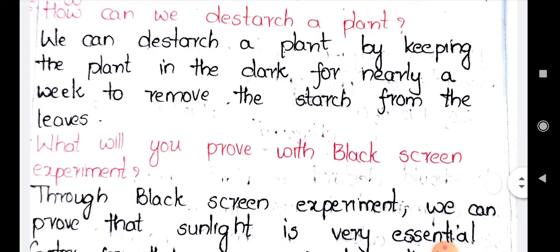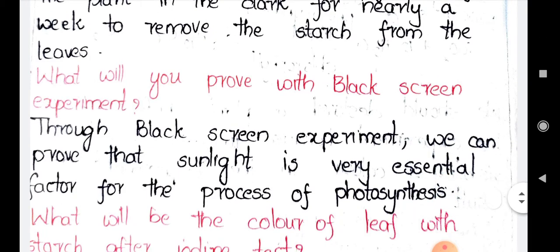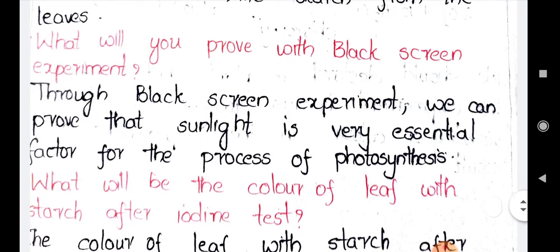Going to the next question. What will you prove with the black screen experiment? The black screen experiment I will also explain to you, but first let us go through the question. Through the black screen experiment, we can prove that sunlight is a very essential factor for the process of photosynthesis. Regarding all these experiments, I have made a video. If you want, you can go and watch the video for clear answers.